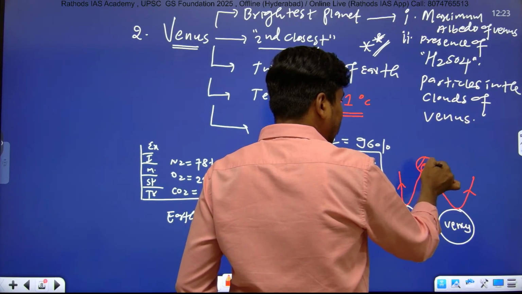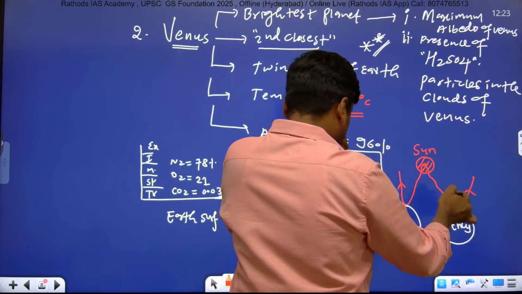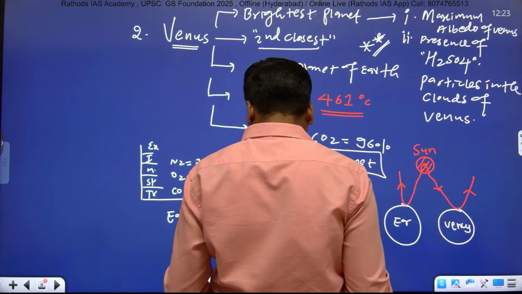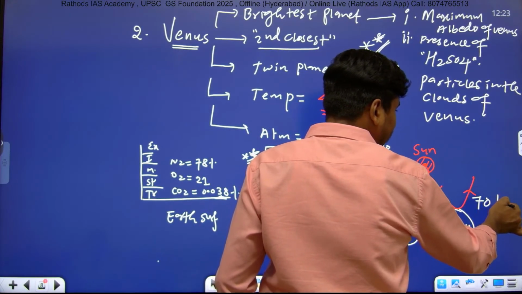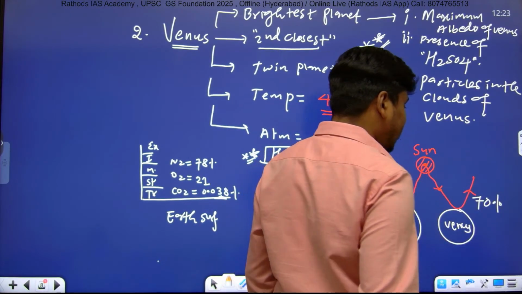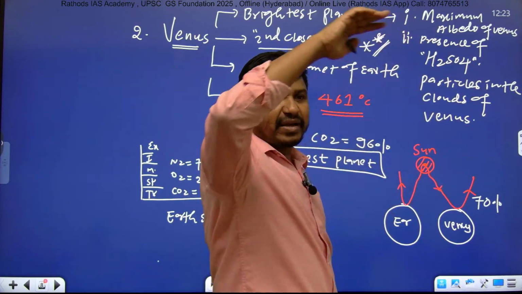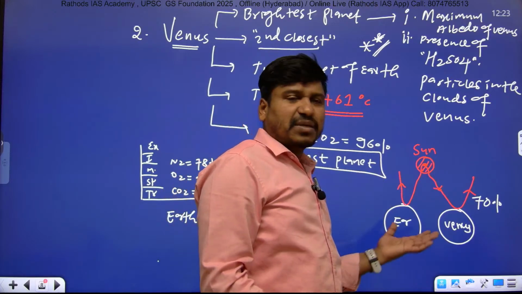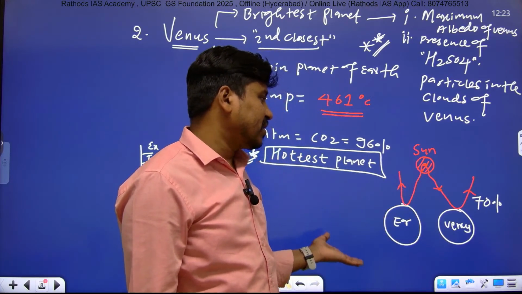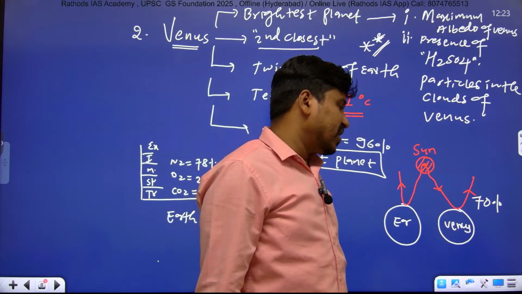This is the sun, so this is the sunlight. How much light is reflecting back, that we call the albedo. Venus having 70% albedo means whatever light comes to Venus, around 70% will be reflected back, and that's why it will shine. It looks bright. And the Earth's albedo is very low, less than 50%, and Venus has the maximum albedo.